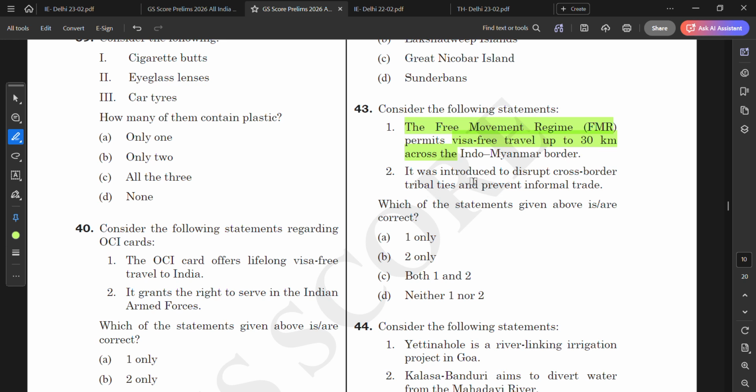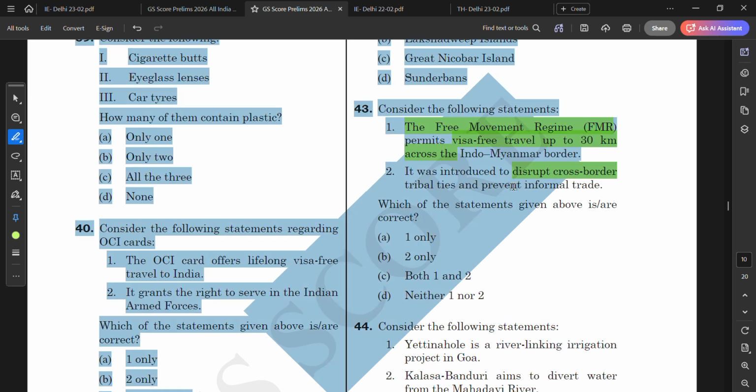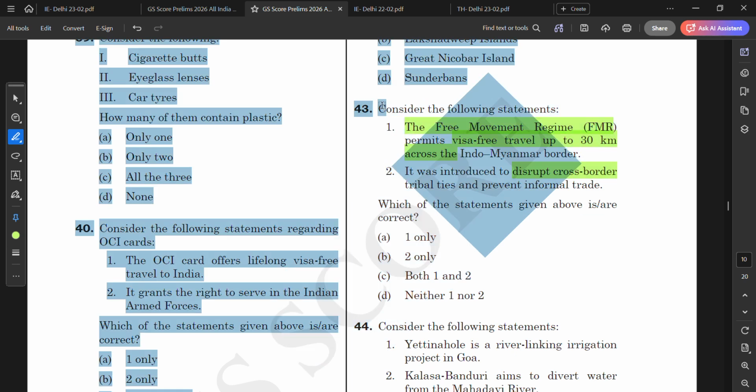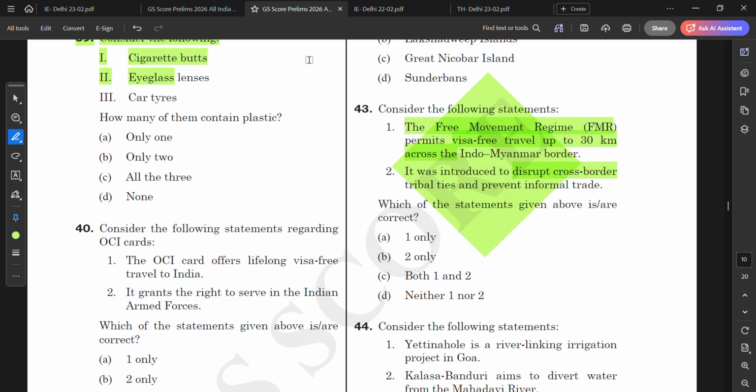Yes, I think this is correct. It was introduced to disrupt cross-border tribal ties and prevent informal trade. Yes, that is also correct. So I think both of them are correct. So C will be the correct answer.